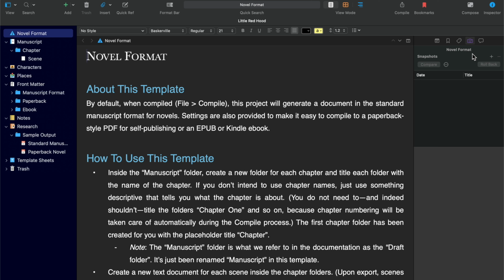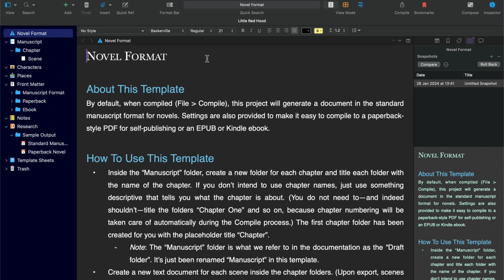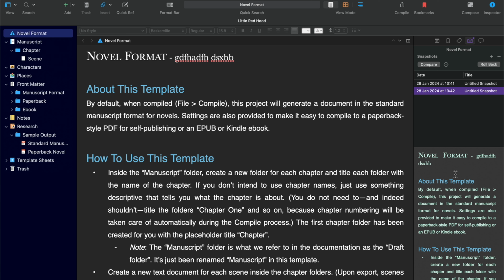It lets you create a frozen history. So if I clicked that, it would create a frozen history for this particular novel format, and I'd be able to go between the two. So let's just have a quick play with that. So that's the original, and then if I just change it like that and do it again, you'd be able to see the difference here in this little bit here.